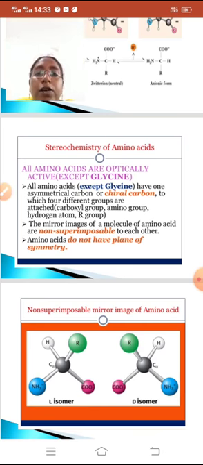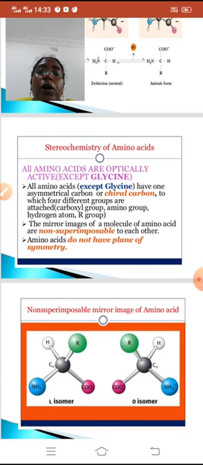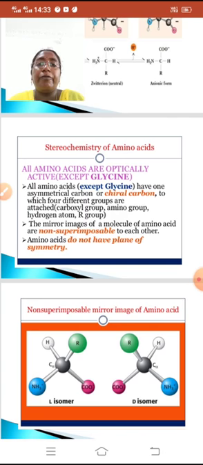Okay, now we will see the stereochemistry of the amino acids. All amino acids are optically active. Why are all amino acids optically active? Because they contain an asymmetric carbon or chiral carbon. That's why they are optically active. But one amino acid is not optically active. Why? Because glycine doesn't contain four different groups on the center carbon. That's why it is an optically inactive compound.